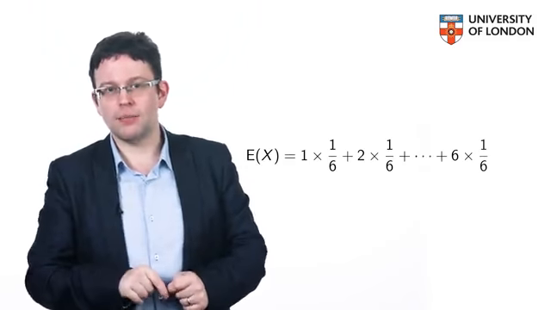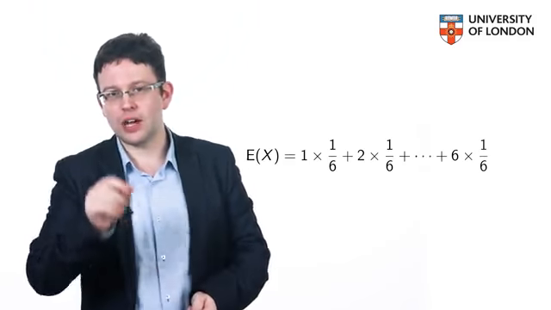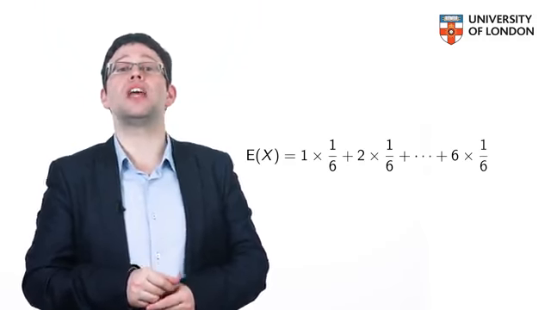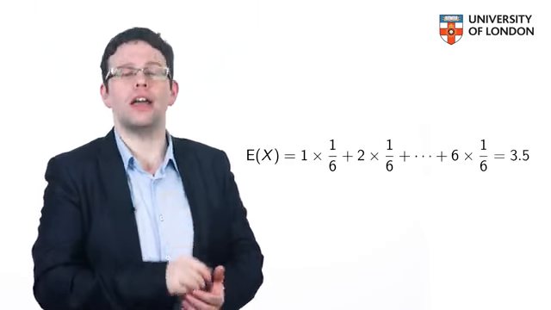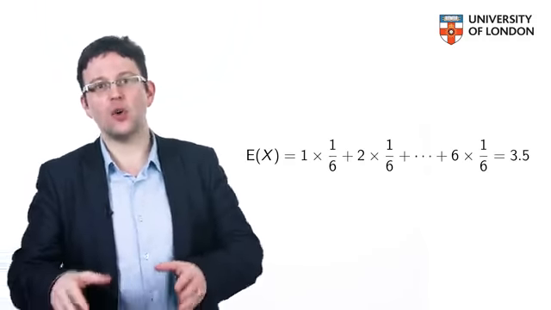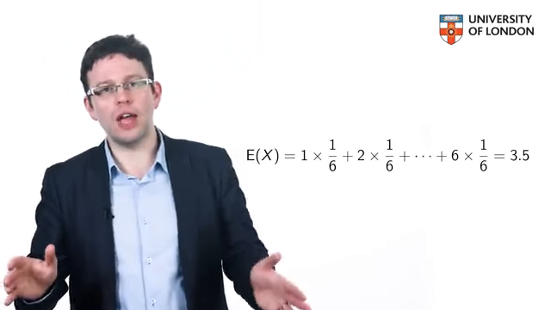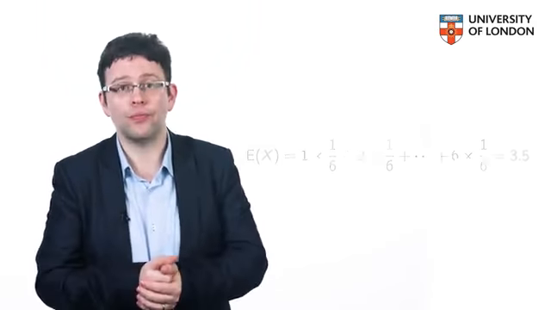Now, if you type those values into your calculator, you will come up with an expectation of 3.5. So what this is saying is that your expected score when you roll a fair die is 3.5. Now, of course, we know you would never roll 3.5 when you roll that die. It was not a member of the sample space. It was not a possible outcome of this experiment.